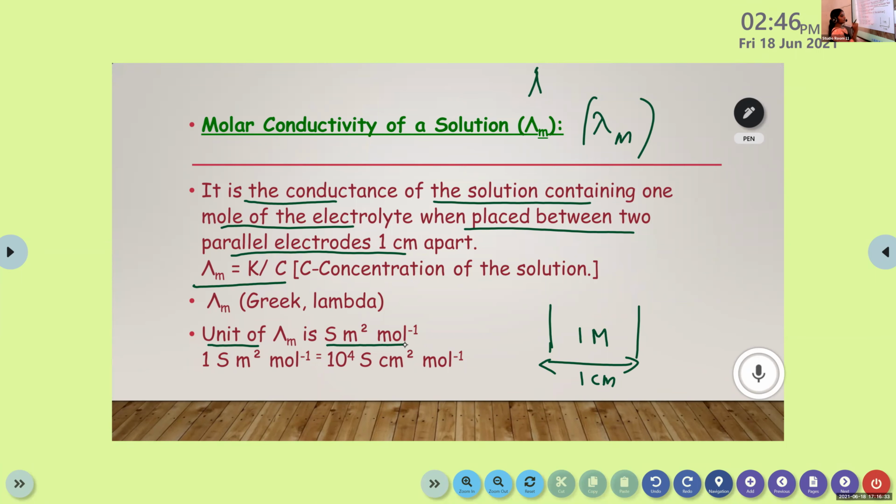Then we can convert it into Siemens centimeter square per mole. For that, 1 Siemens meter square per mole is equal to 10 raised to 4 Siemens centimeter square per mole. This is the conversion. We can also use Siemens centimeter square per mole as the unit.